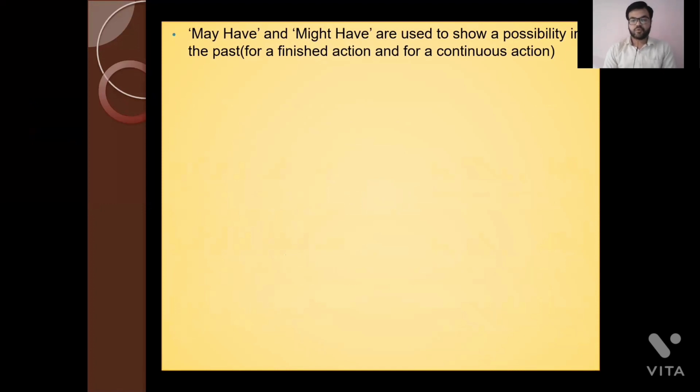Okay, so unlike as we had seen in the case of may and might, there you use may and might in a sentence wherever you have to show a possibility either in the present or in future. But here may have and might have are used whenever you have to show a possibility, or predict something, or guess about something in the past. Okay, you are guessing about an action in the past, and that action might be finished already, or that might be a continuous action, but it should be in the past. Okay, so we will look into this.